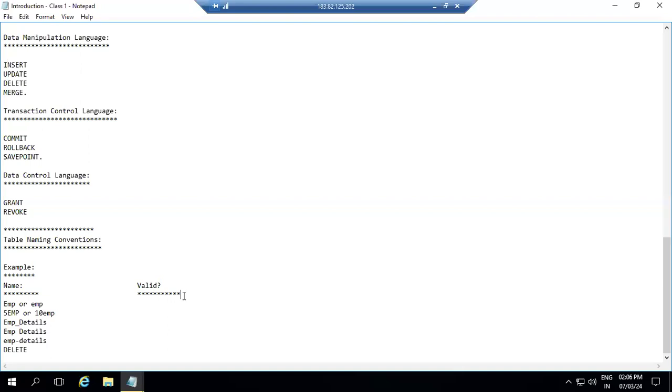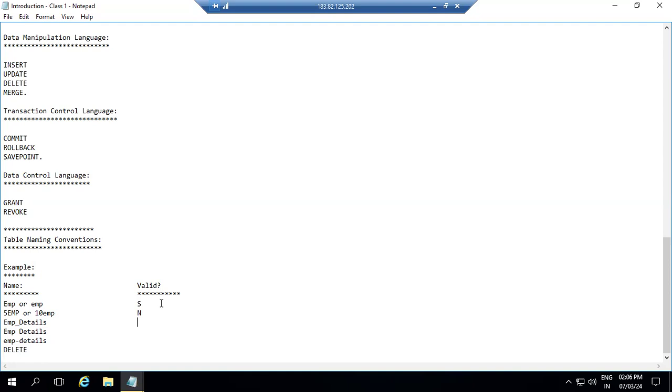Here we have some examples. Some examples like EMP, capital EMP or lowercase emp. Is this valid or invalid for creating a table? It is valid. Second one: whenever you create a table, it should not start with numbers, so that means it is invalid.